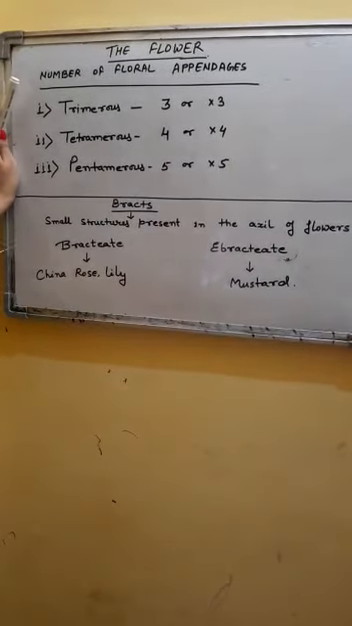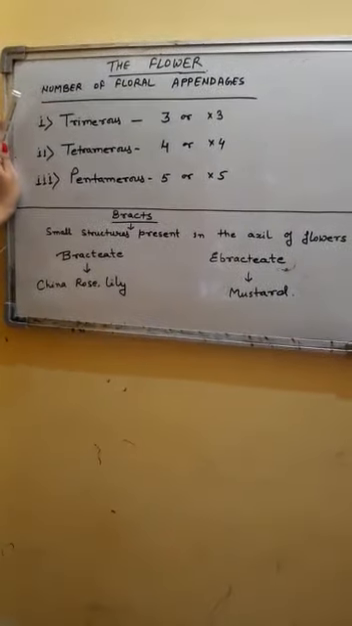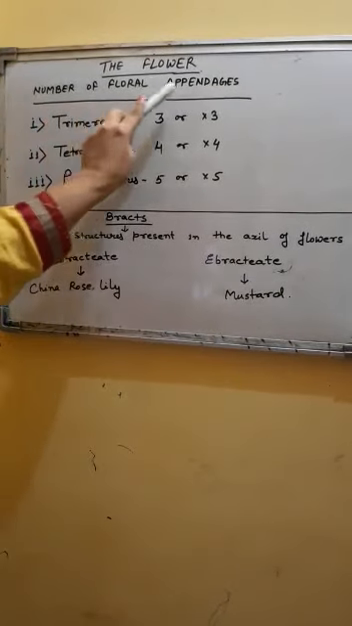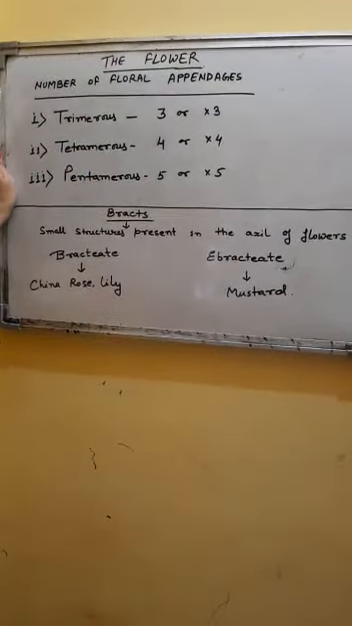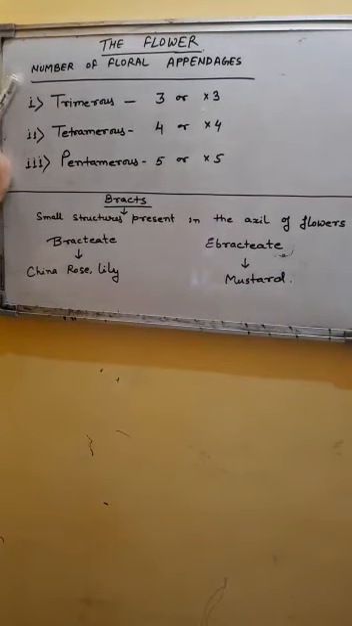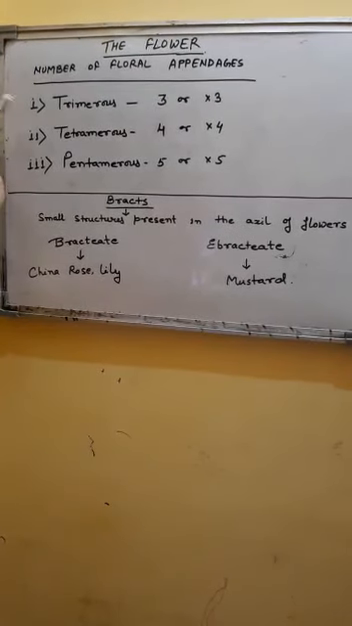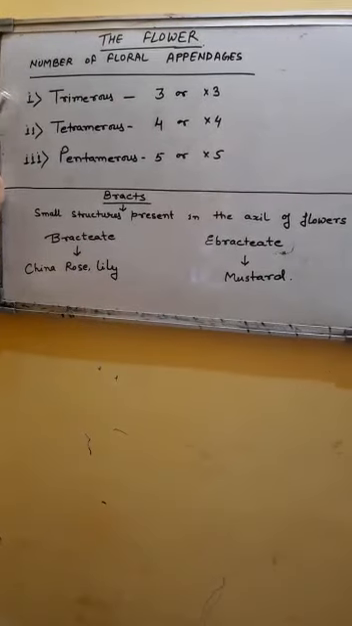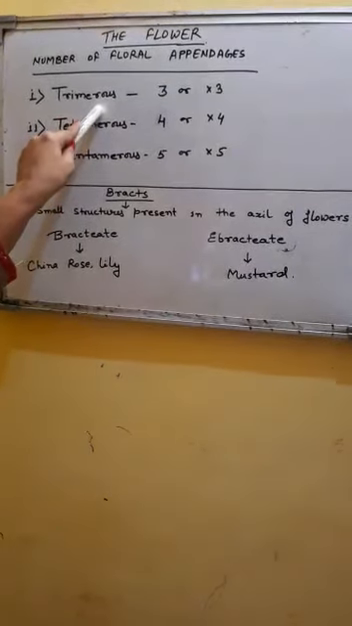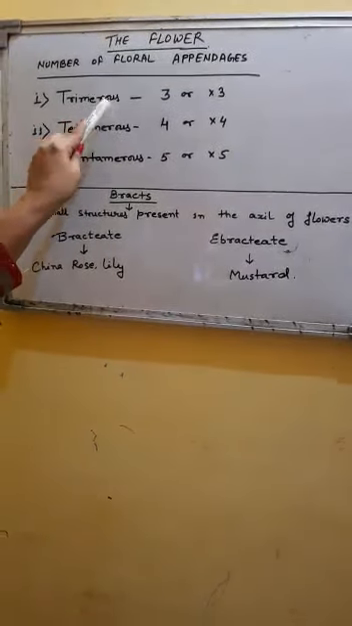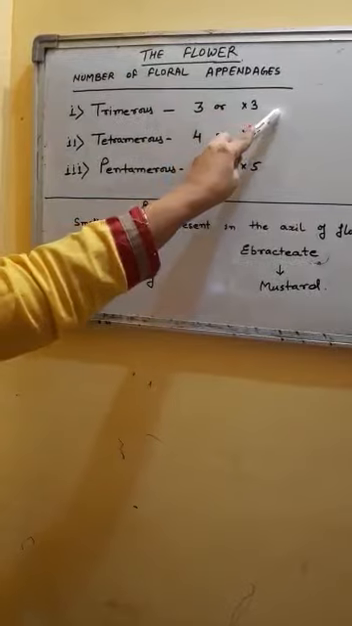Now we will study the flower depending upon the number of floral appendages present, meaning the number of calyx and corolla. On the basis of the number of these floral appendages, flowers can be divided into three types. The very first one is trimerous flowers. Trimerous are the flowers having floral appendages 3 or a multiple of 3.